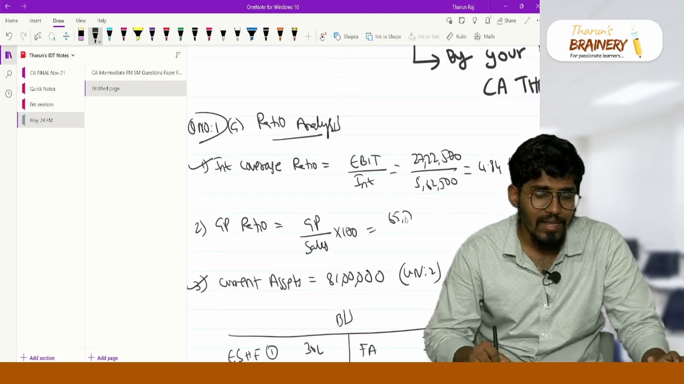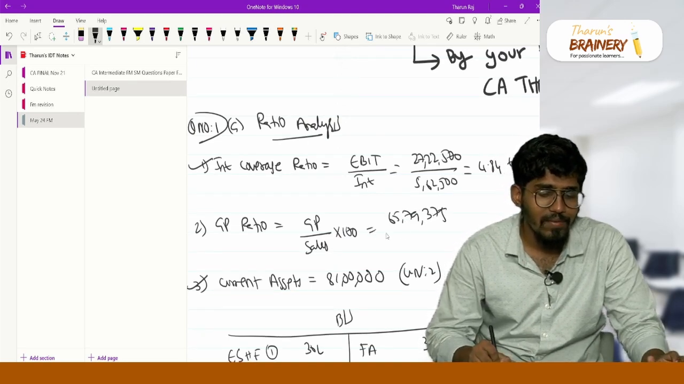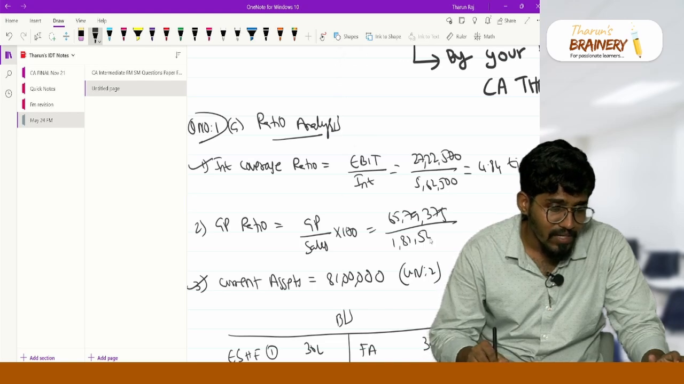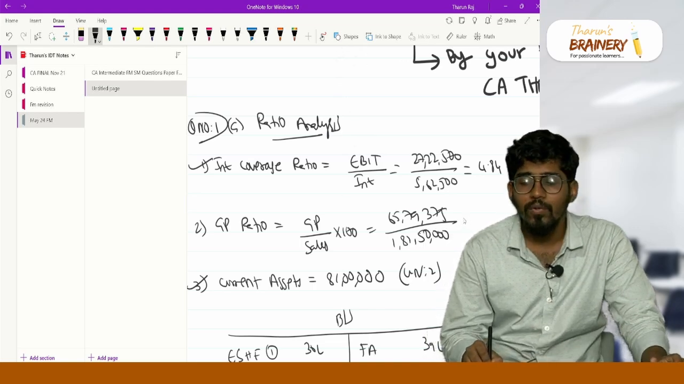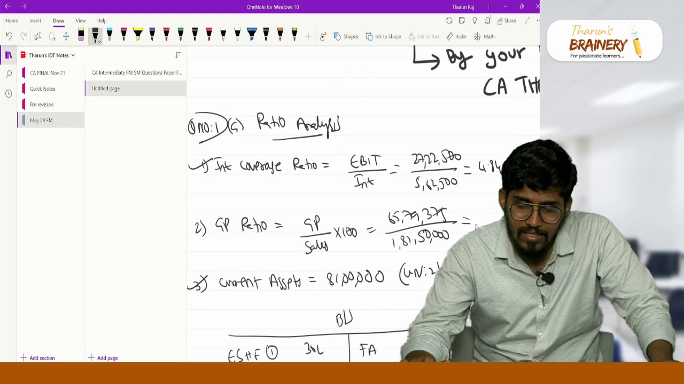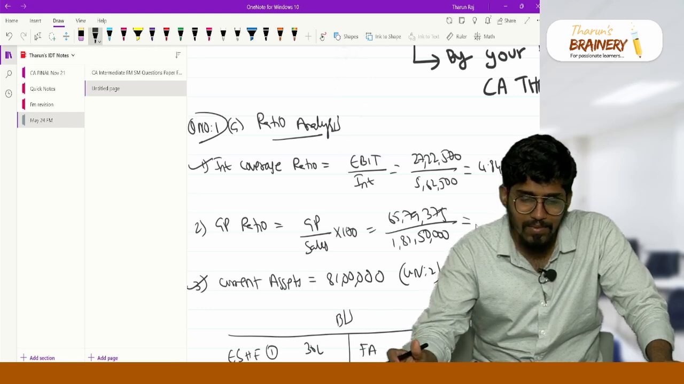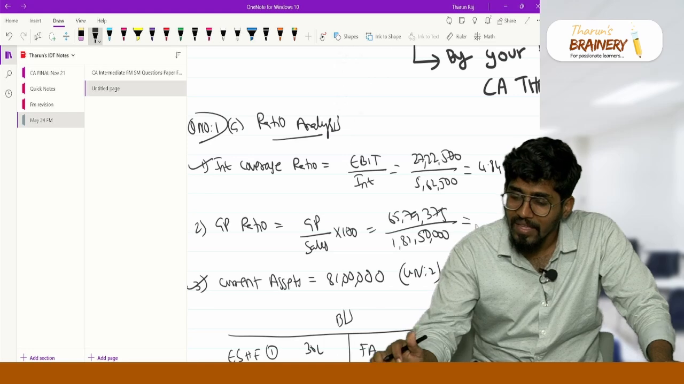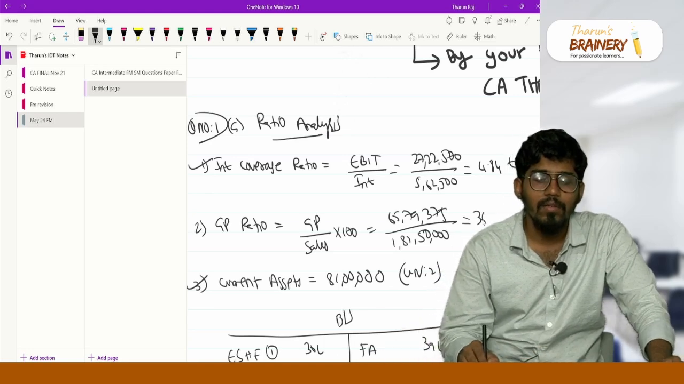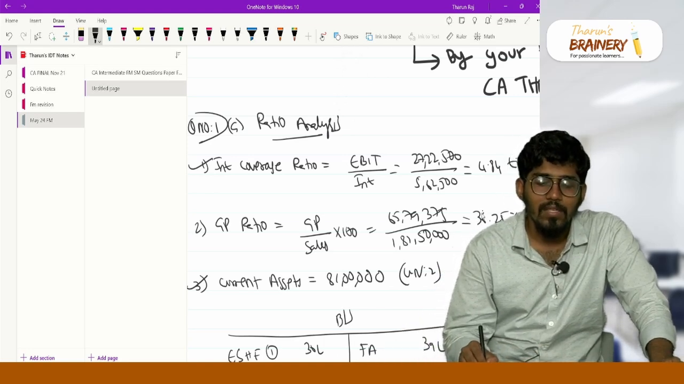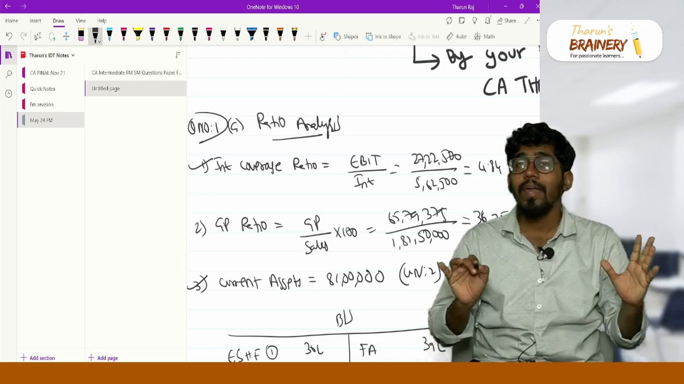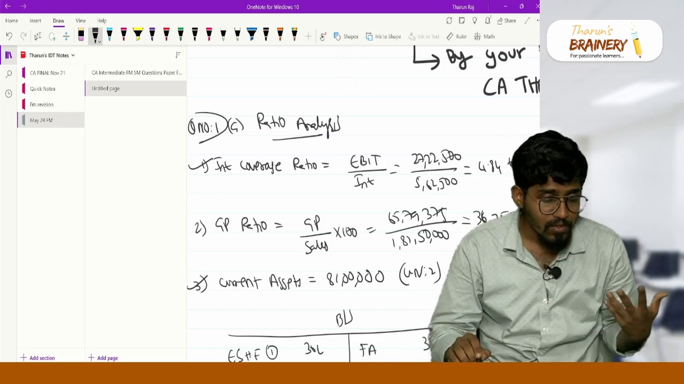So 65 lakh 79,375. What is your sales? So 1 crore 81 lakh 50,000. So into 100, what is the amount that you're getting? 65 lakh 75,375 divided by 1 crore 81 lakh 50,000. You are getting exactly 36.25%. So this 36.25% is the gross profit. Hence, you will get 5 marks.